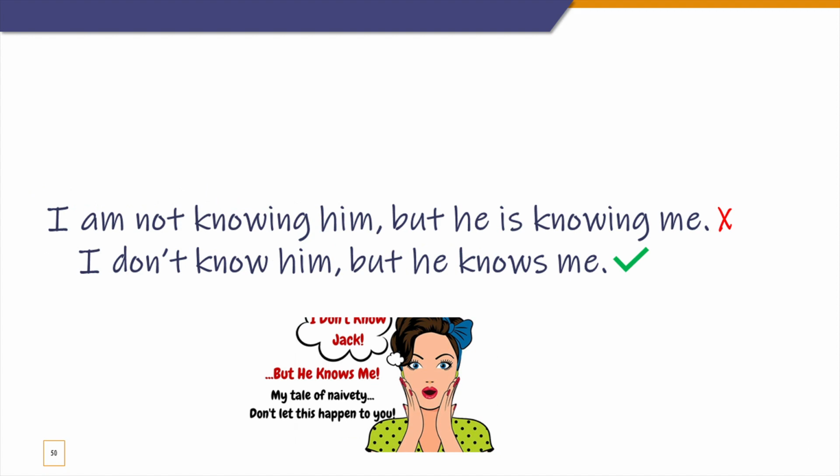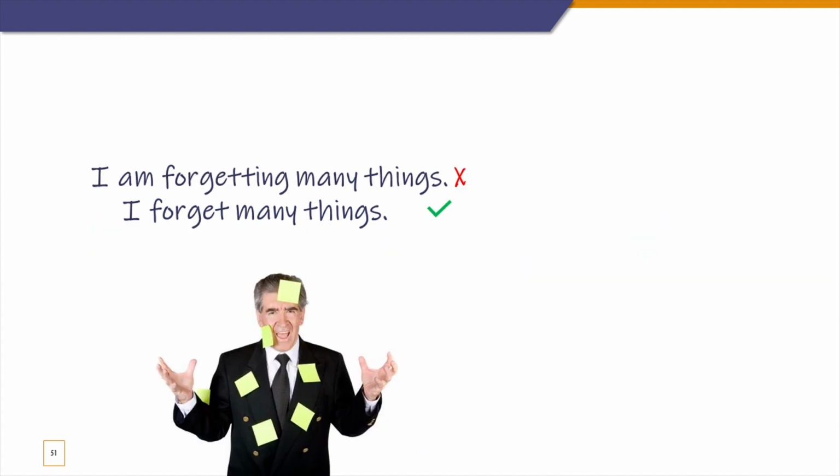Next one is know. If you know a person, you know them, or you don't know them. But this cannot be continuous. You can't say, I'm not knowing him, but he is knowing me. That's a wrong sentence. What do you say? I don't know him, but he knows me. Okay, this is a very common situation that you come across, right? So look at the next one.